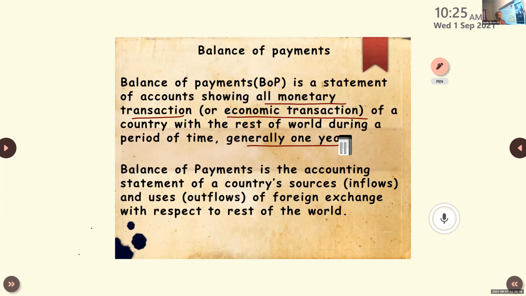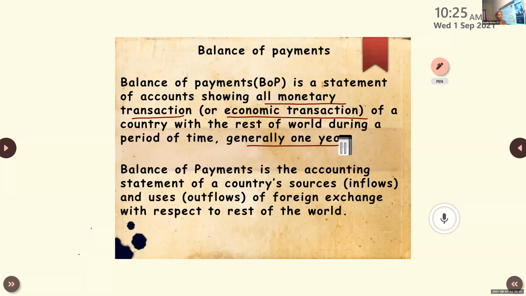It is an accounting statement that provides all the systematic records of economic transactions between the residents of a country and the rest of the world. When we talk about residents of a country, we mean normal people residing in the country, firms, or government. These three categories come under the residents of a country. So it can be put in another way also.